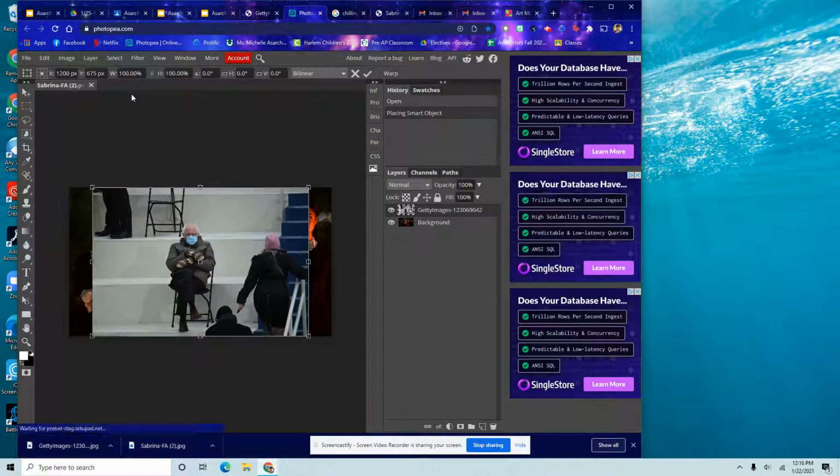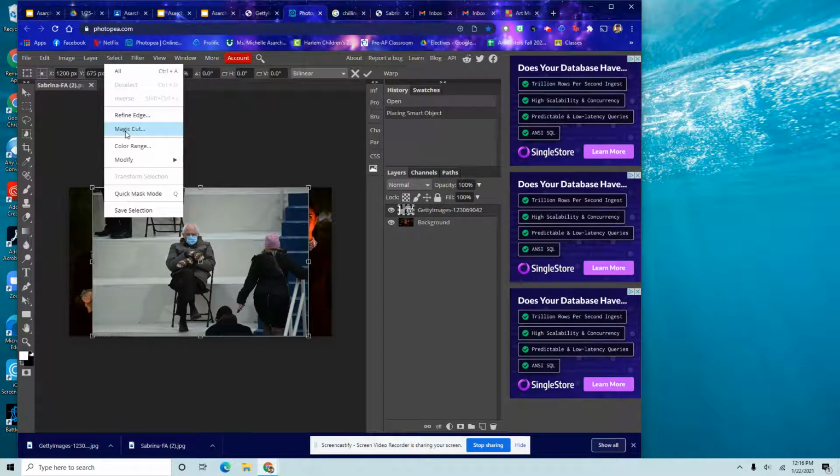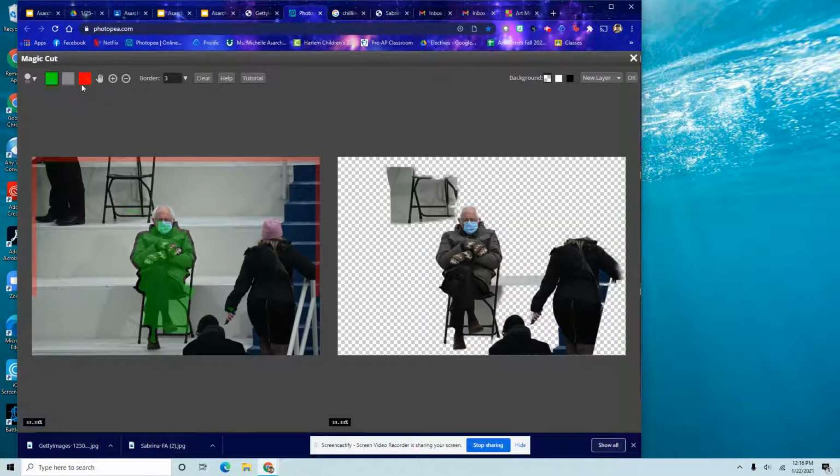As you can see, there's some things that are happening that we don't really want. It still has the background, is our first issue. So I'm going to click Select. I'm going to click Magic Cut. As you can see, it takes a minute to load. That's normal. I'm going to click on my green. You guys know how this works. And I'm going to cover him in the green.